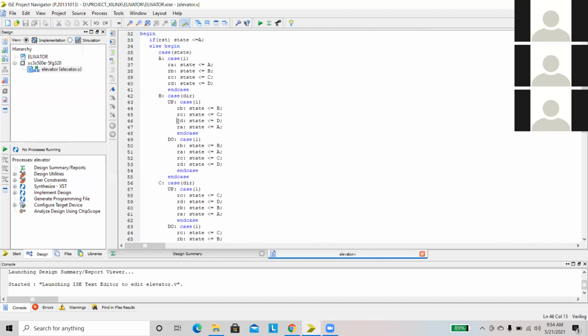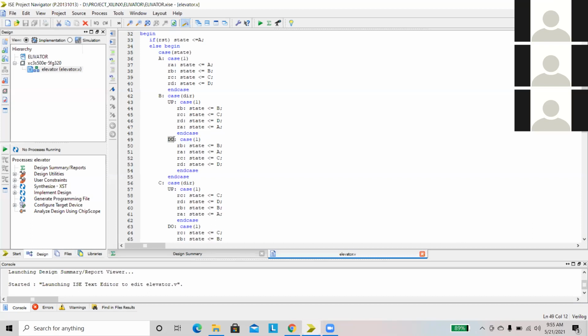Okay, when the request is coming from D, then the state will be D. These are the next states. When the request is coming from A, then the state will be A. Then this is the down direction.